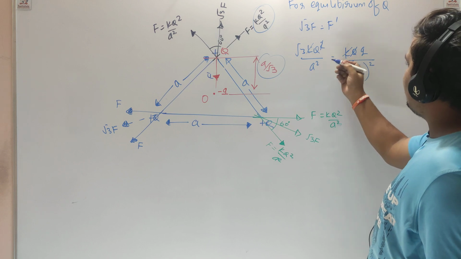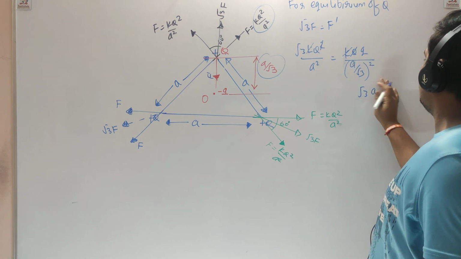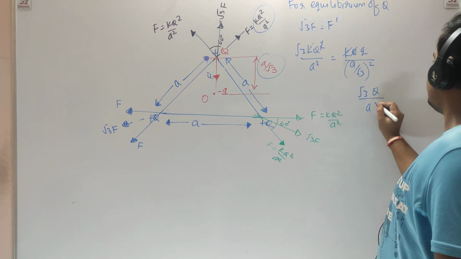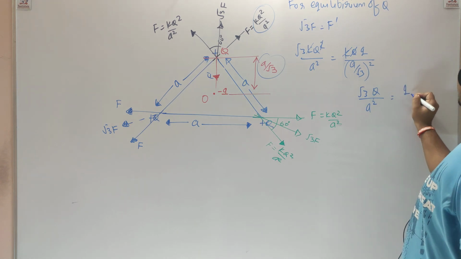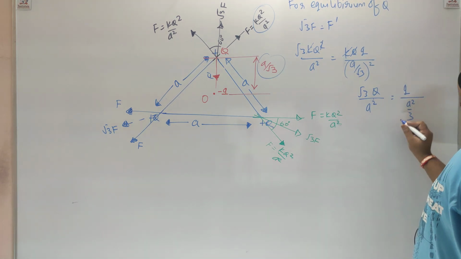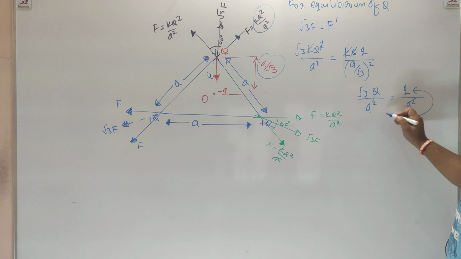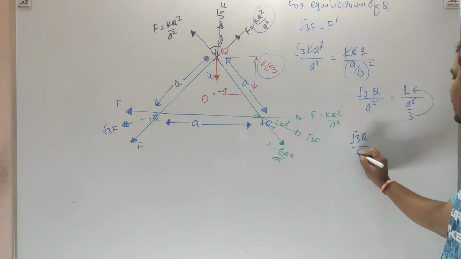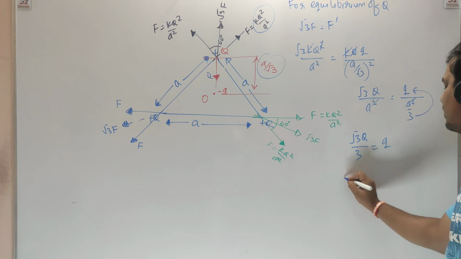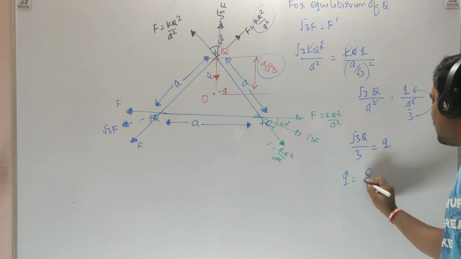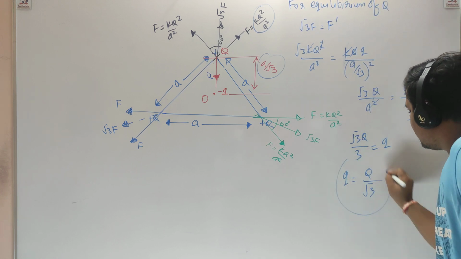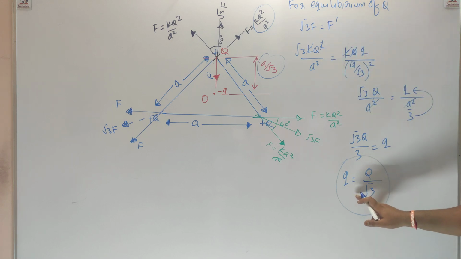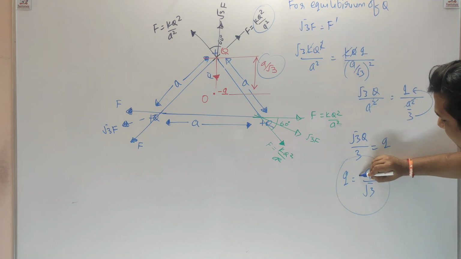So what you will get? √3q by a square equals Q by a square by 3. This 3 will go upward and a square will get cancelled. So you got √3q by 3 equal to capital Q. You got small q as this. See, from calculation you will not get the minus sign, but you will apply a minus sign in the end.